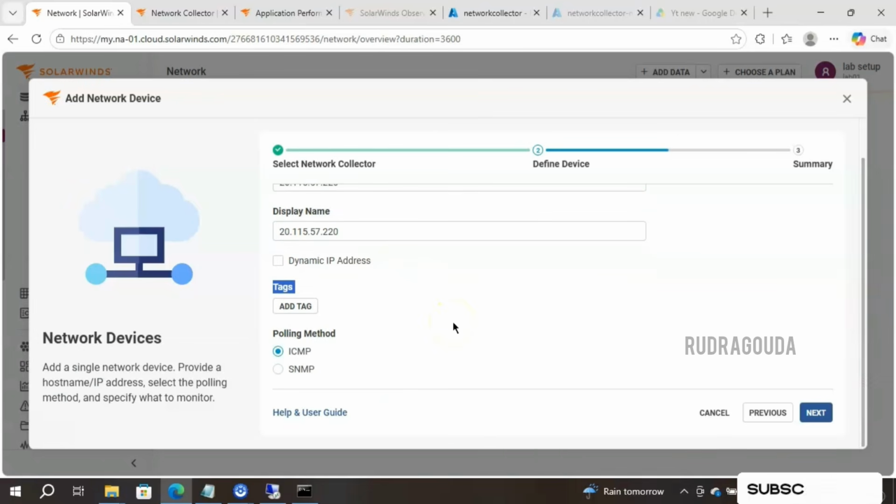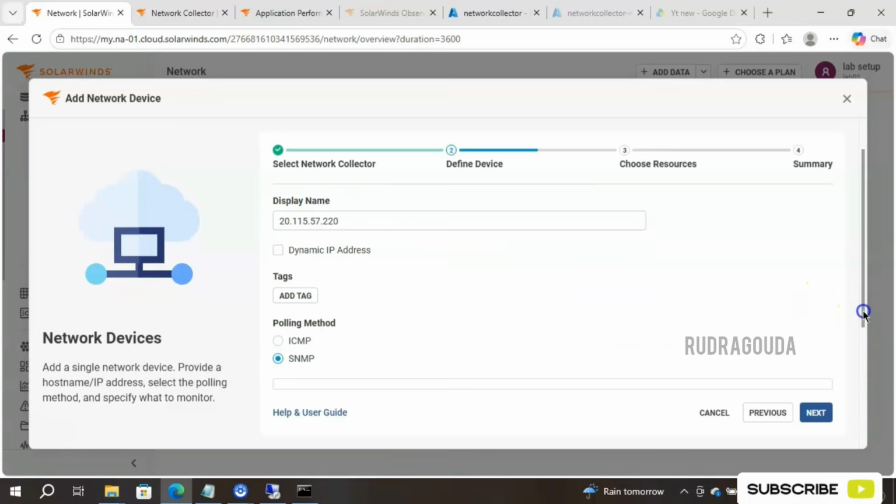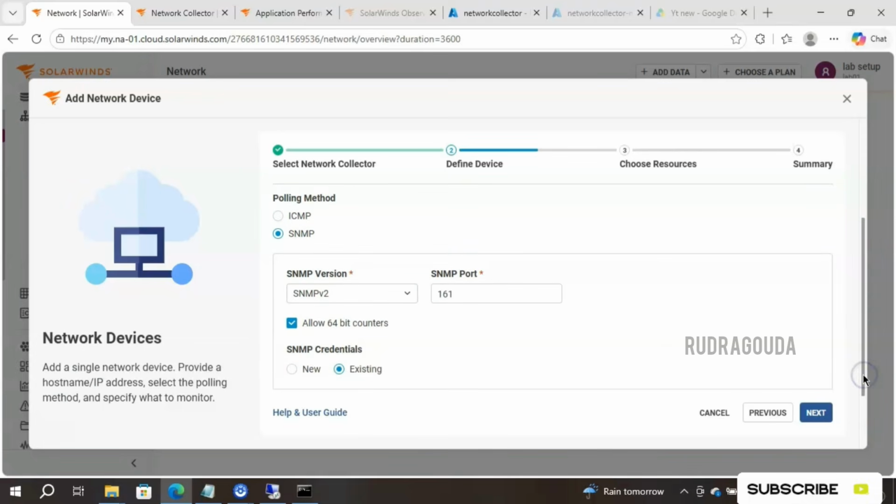So right now we have two different options. One is ICMP, another one is SNMP. If you want ICMP, simply click on next, and if you want SNMP, then you need to make certain configuration on the server as well. We need to install the SNMP configuration on the server, then we can make use of this feature. SNMP versions supported are SNMP v2 and SNMP v3. Port is 161, and you can use the existing credential, or if you want to create a new one, simply select new and provide the credential.